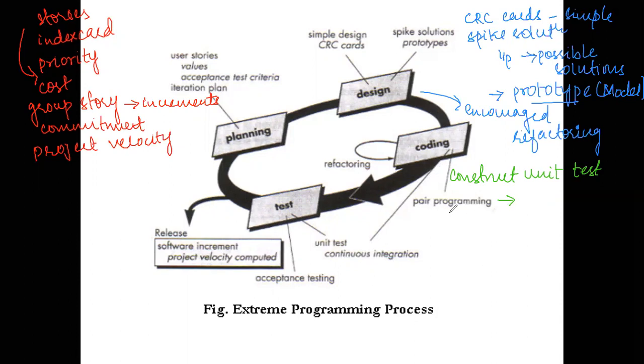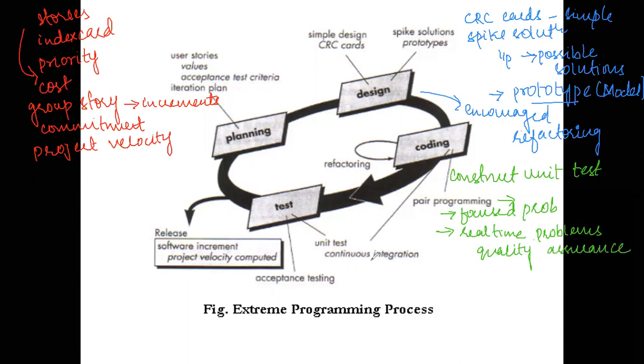Now, pair programming is going to help you to be focused on the problem, and it is also going to help you to identify any real-time problems that might occur within the software, and it also ensures the best quality software. This is the coding part.